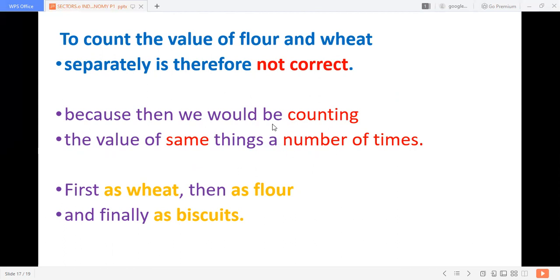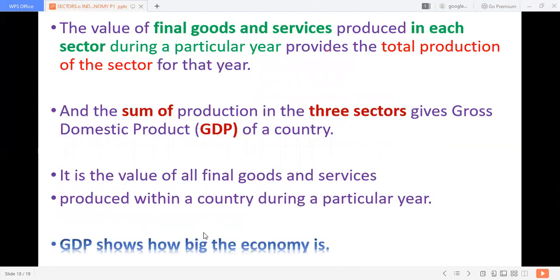So repetition won't be correct. It is not correct, and then we will be counting the same things a number of times. First as wheat, second as flour, then finally as biscuits. We should not add like that. So we have to add only the value of biscuit, the final product, not the intermediate product. Clear, children? Yes. Let us move on to the